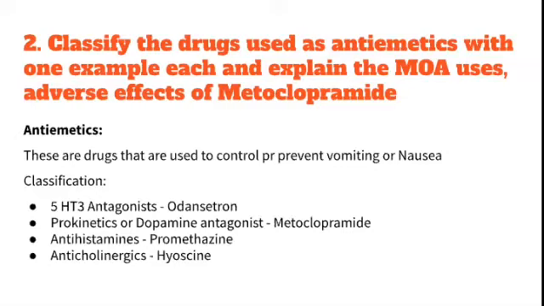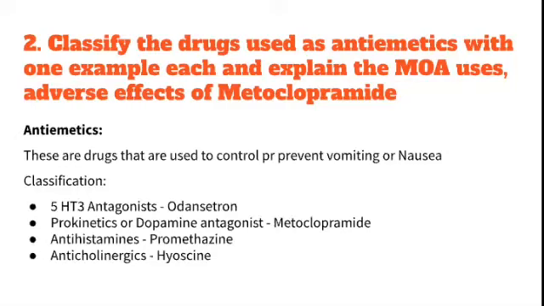The classification of antiemetics: 5-HT3 antagonists, which act on the serotonin receptors, that is serotonin receptor blockers. Ondansetron is the example of a 5-HT3 antagonist. Prokinetics or dopamine antagonists act on the dopamine receptors; the example is metoclopramide.